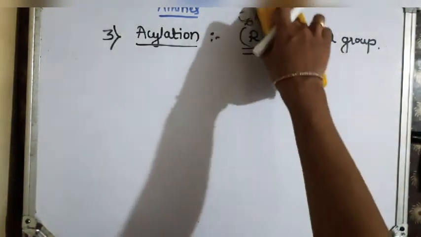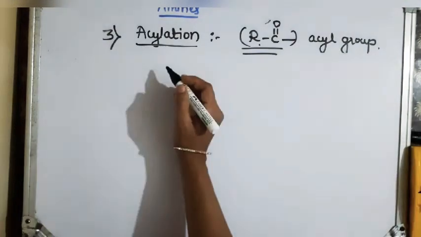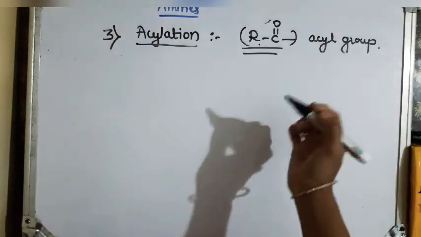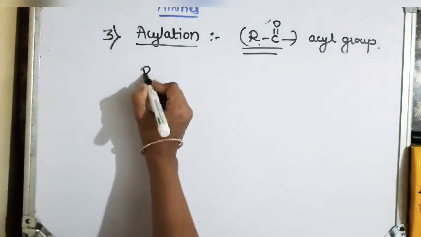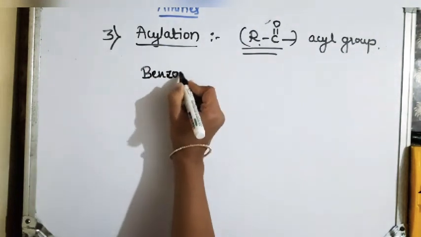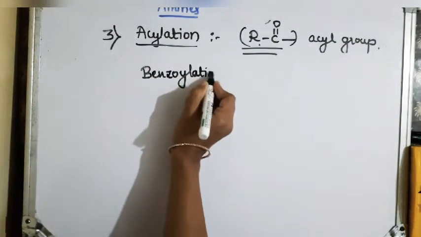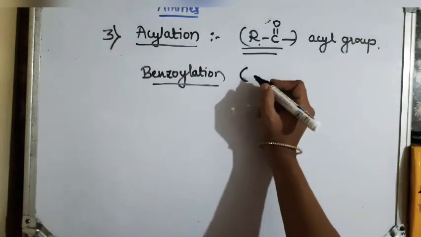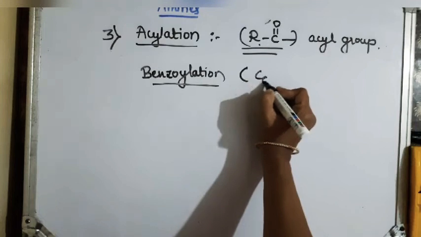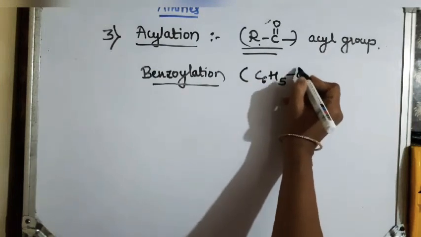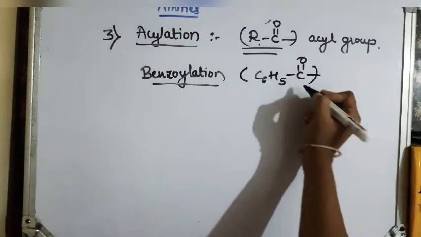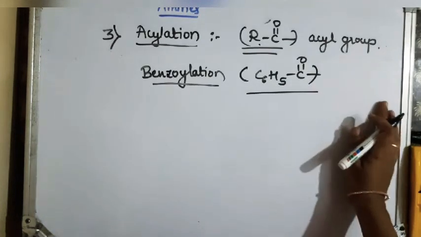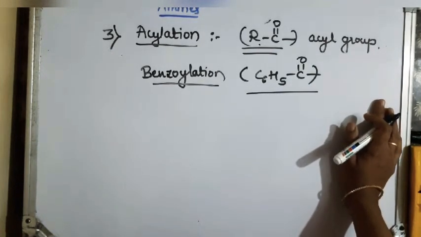That is replacing the hydrogen of an amine by the benzoyl group. Benzoylation is replacing the hydrogen atom of amines by the benzoyl group, that is C6H5CO.